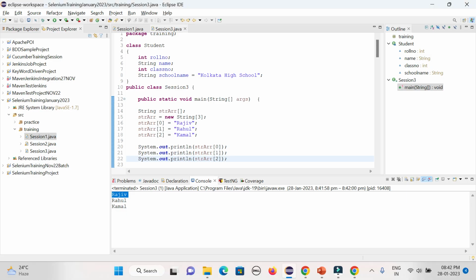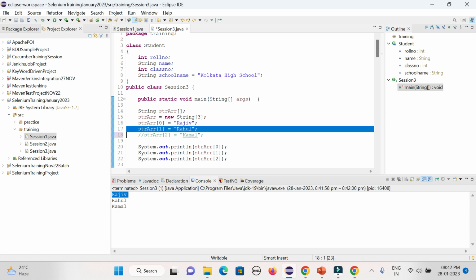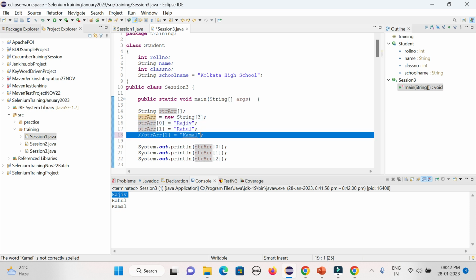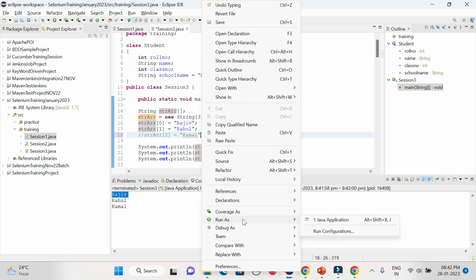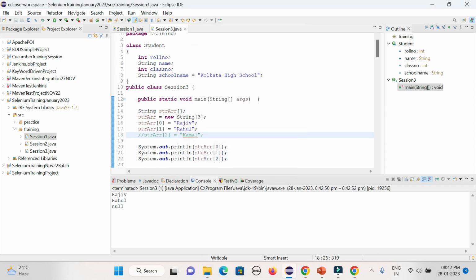But here I did not give any value for that one position. So there are three containers for the array where I can store values, but I have stored values for only two positions. So it is still blank. What will happen if you want to print it out? Based on the data type, the default value will be printed. It will print a null value.